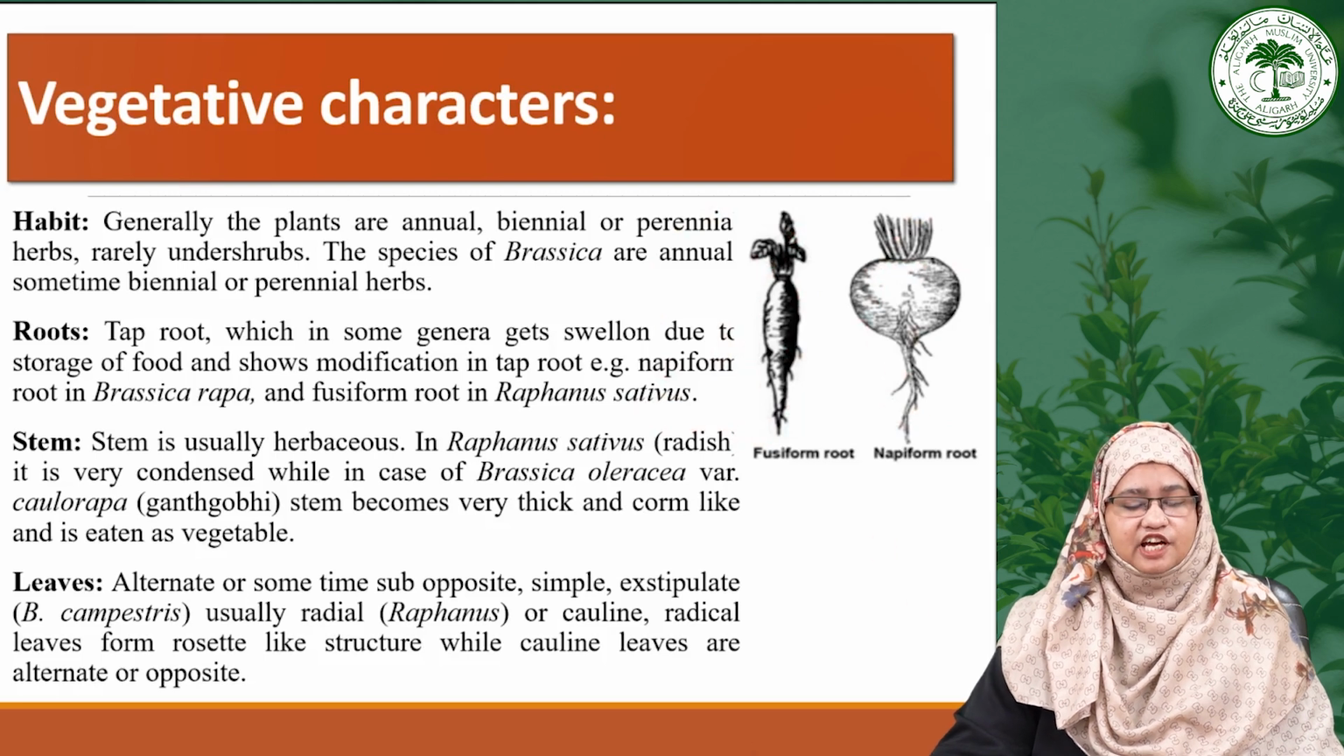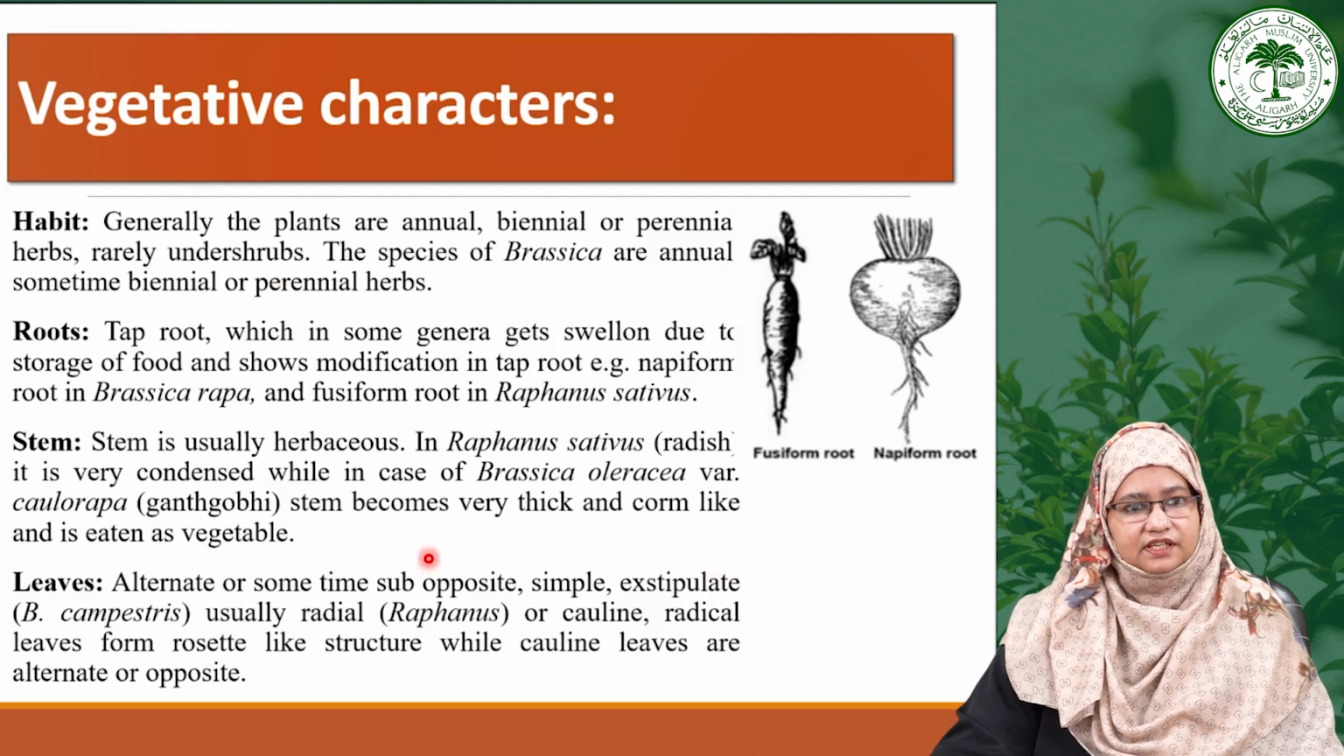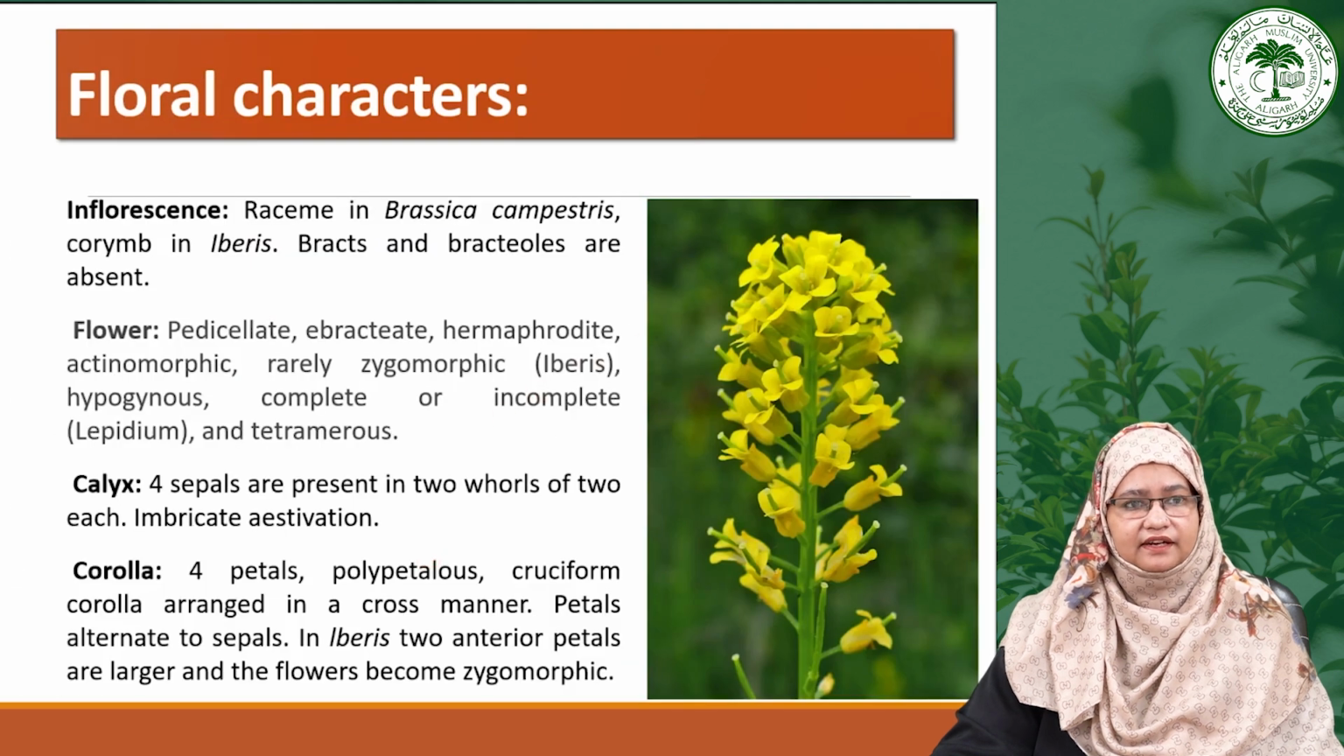The stem is typically herbaceous, often seen condensed in case of Raphanus sativus. In contrast to this, there is a thick comb-like stem of Brassica oleracea, variety caulorapa, that is consumed as a vegetable. Then the leaves are diverse, exhibiting alternate or subopposite pattern, and some like Brassica campestris have simple exstipulate leaves, while others form rosettes or display distinct arrangement. These are the vegetative characteristics of the family Brassicaceae. Now, moving toward its floral characteristics.